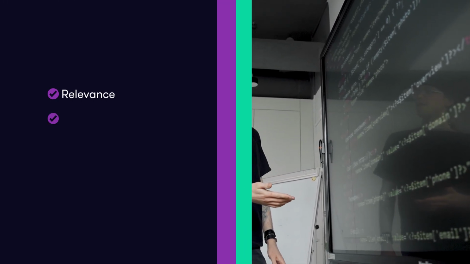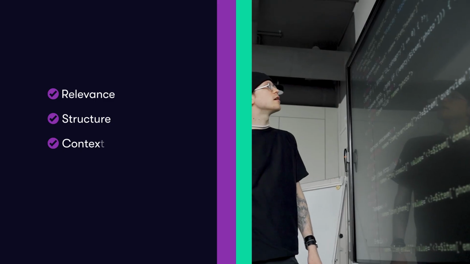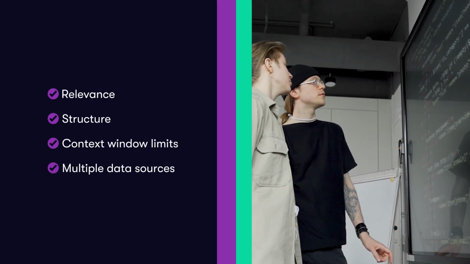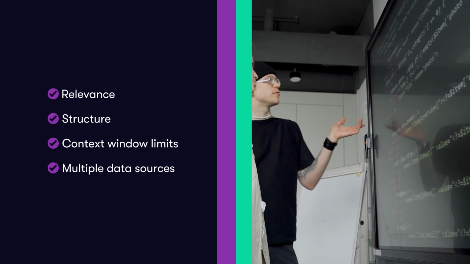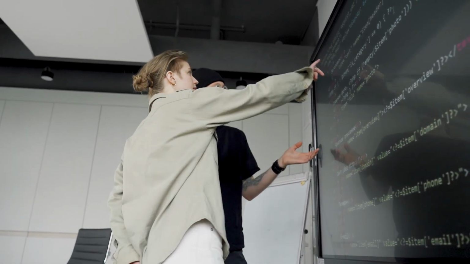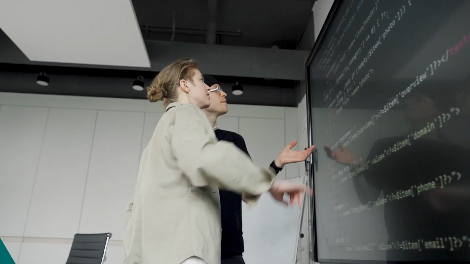Here's why context engineering matters. It balances relevance, structure, and context window limits, while orchestrating data from multiple sources, APIs, memories, tools, and databases. Without it, agents hallucinate, fail tasks, or break down.